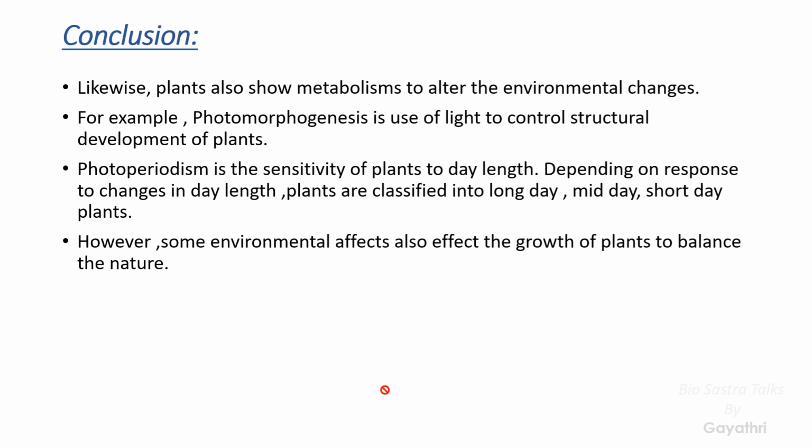So depending upon the sensitivity to light, the plants are categorized into long day plants, which need more sunlight, and mid-day and short day plants. That mechanism through which the plants show sensitivity to the day length is known as photoperiodism.